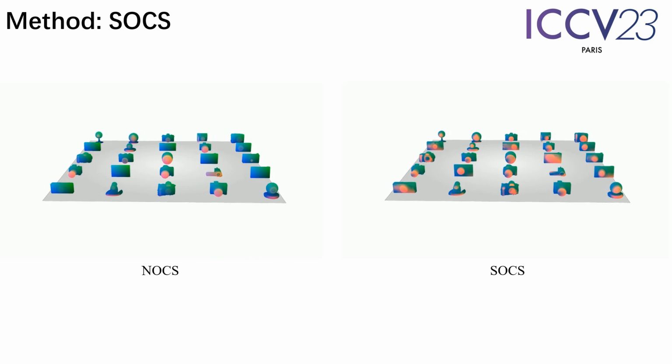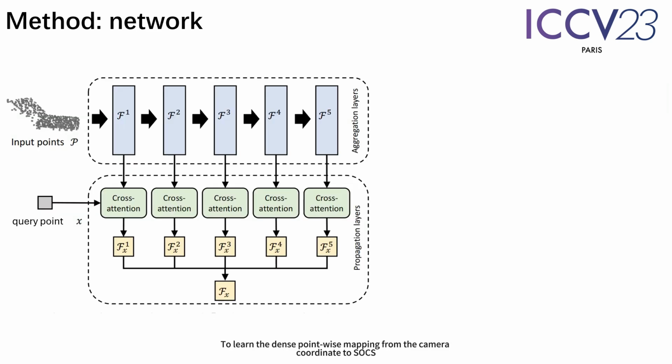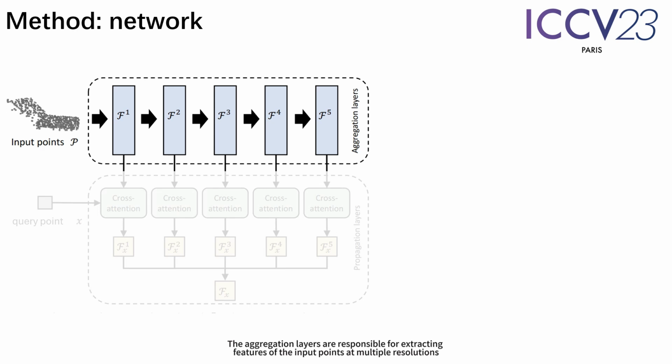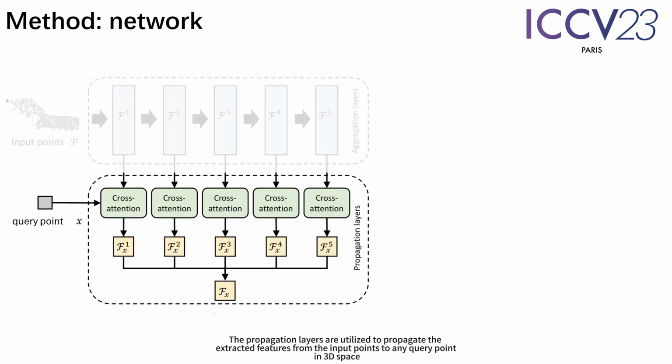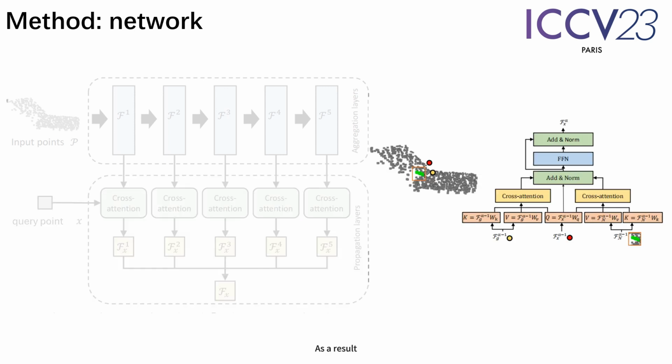As demonstrated, the proposed SOCS is more semantically meaningful than NOCs, facilitating the learning of correspondence for instances with large shape variations. To learn the dense pointwise mapping from the camera coordinate to SOCS, we propose a multi-scale coordinate-based attention network. The network contains two main components, aggregation layers and propagation layers. The aggregation layers are responsible for extracting features of the input points at multiple resolutions. The propagation layers are utilized to propagate the extracted features from the input points to any query point in 3D space. As a result, the network is able to estimate the SOCS value not only on the input points but also on any query point in the camera coordinate.